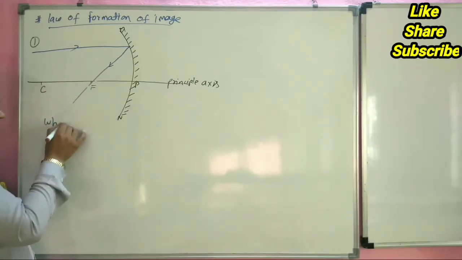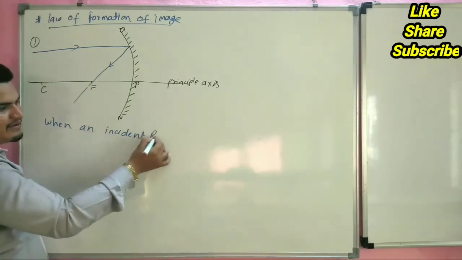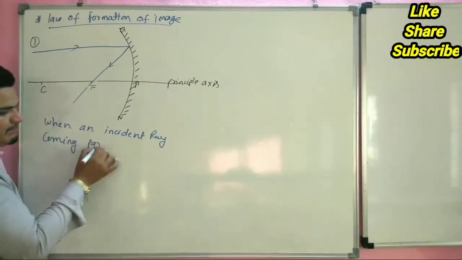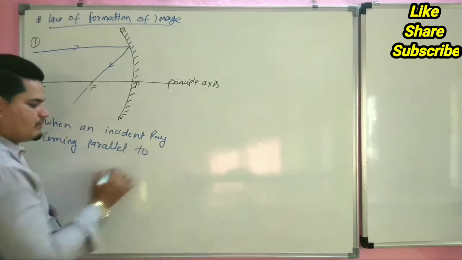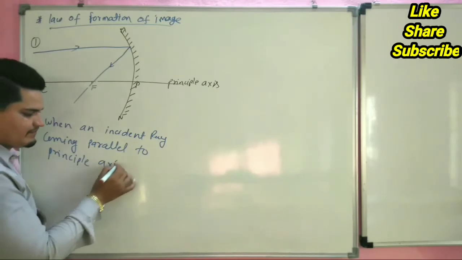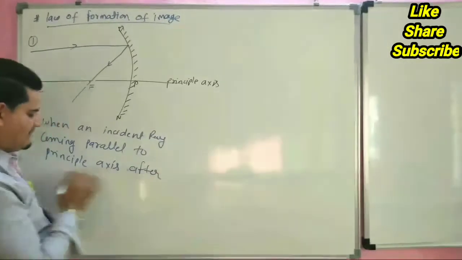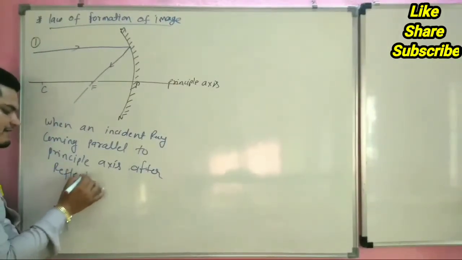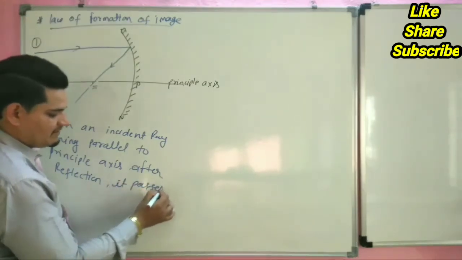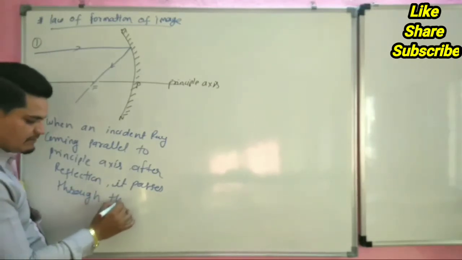When an incident ray coming parallel to the principal axis, after reflection, it passes through the focus.